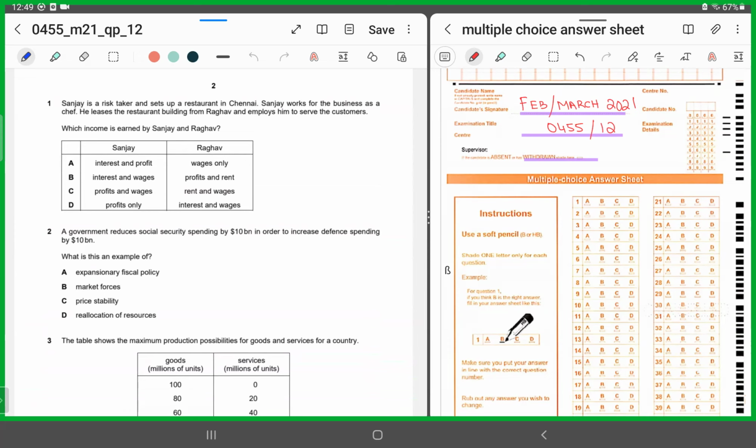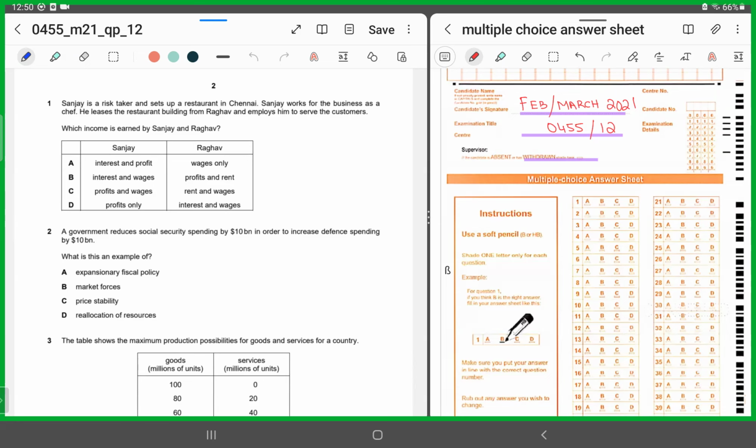MCQ number 1 says, Sanjay is a risk taker and sets up a restaurant in Chennai. He works in the business as a chef. He leases the restaurant building from Raghav and employs him to serve the customers. Which income is earned by Sanjay and Raghav? Now, apparently, Sanjay was the owner. Since he's an entrepreneur, he's a risk taker. But he is also working for the business as a chef as well. So at the same time, he's also an entrepreneur and he's also a chef.